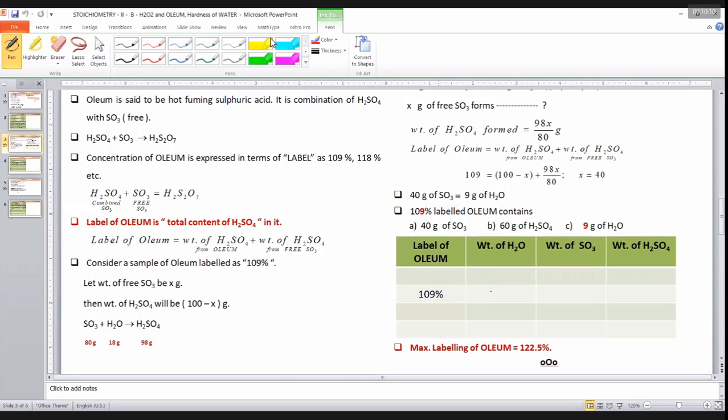First, remove this 9. You say, sir, 9 grams of water. Once it is 9 grams, 18 grams reacts with 80, right? If it is so, then what happens? Here it becomes 40 grams. If it is 40 grams, it will be how much? 60 grams.